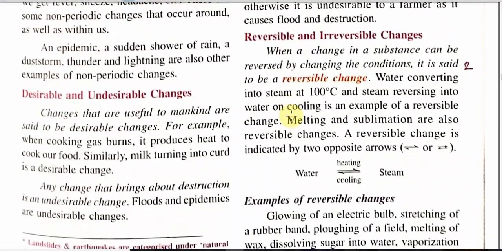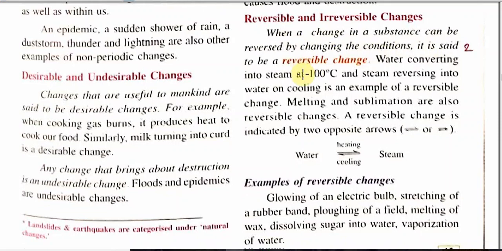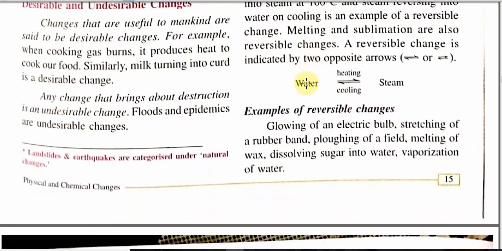Next type of change is reversible and irreversible change. Now, when a change in a substance can be reversed by changing the condition, it is called reversible change. For example, if you have water and you heat the water, you will get steam. Now, if you cool the steam, you will get water.